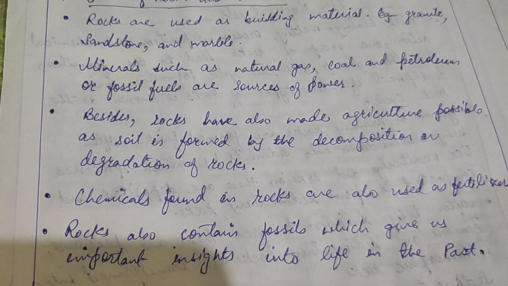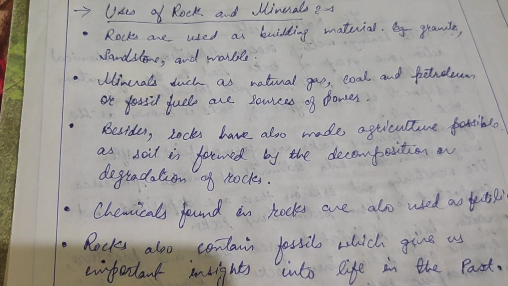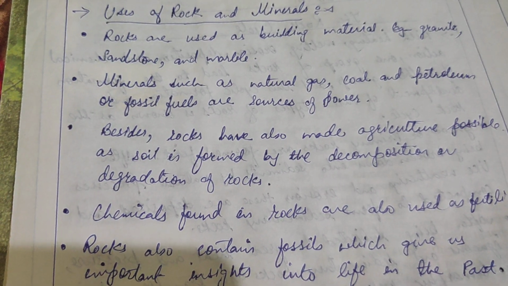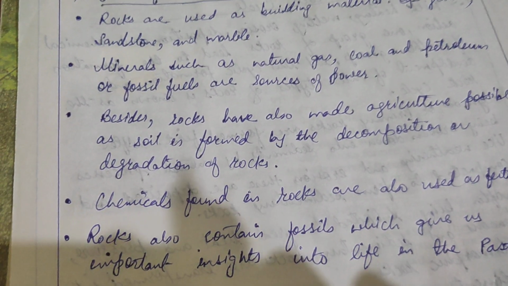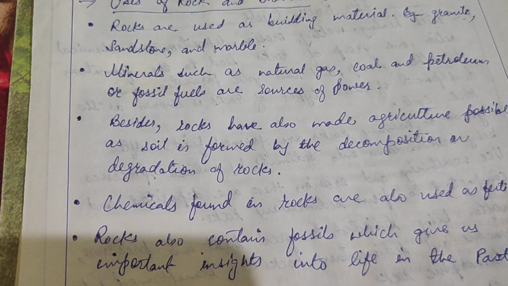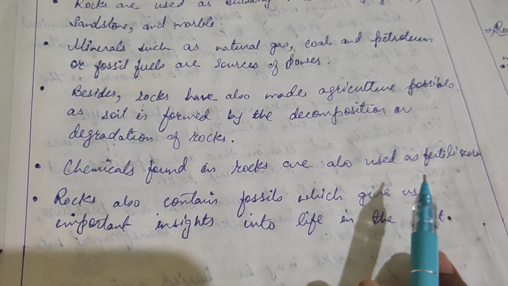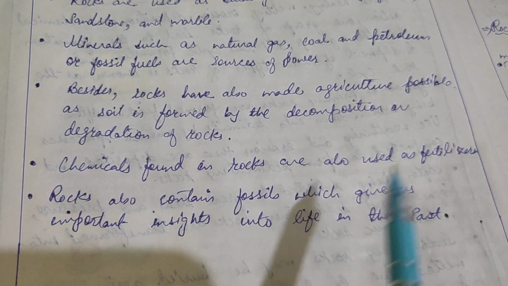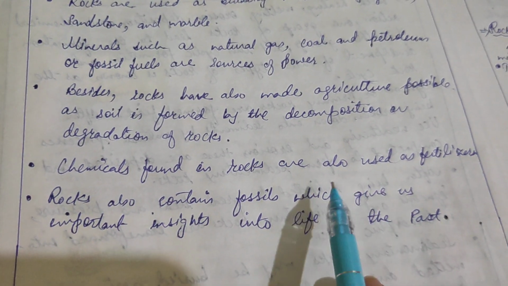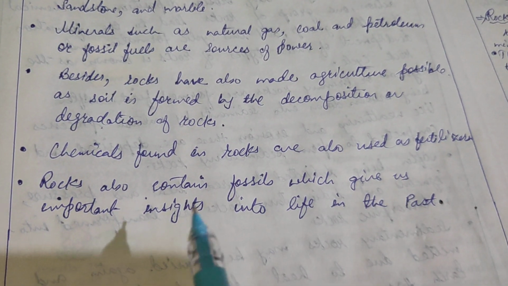The rocks get converted into minute powdered form, and after being mixed with humus, they form soil. The chemicals found in rocks are also used as fertilizers. You are all familiar with fertilizer. In this way fertilizers are formed.